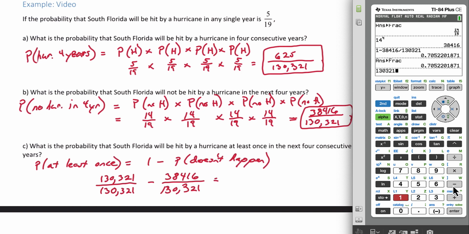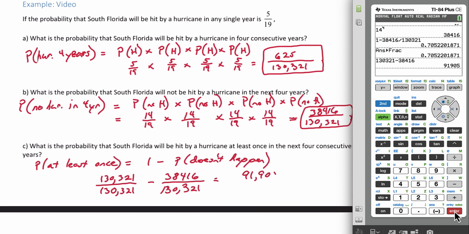So now this fraction represents 1, so that we can now look at the numerator and denominator separately. 130,321 minus 38,416, focusing on just the 2 numerators there, we get 91,905 over the common denominator, 130,321. And this is the probability that South Florida will be hit by a hurricane at least once in the next 4 years.